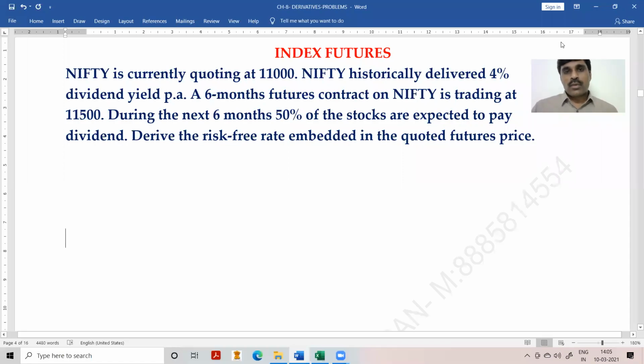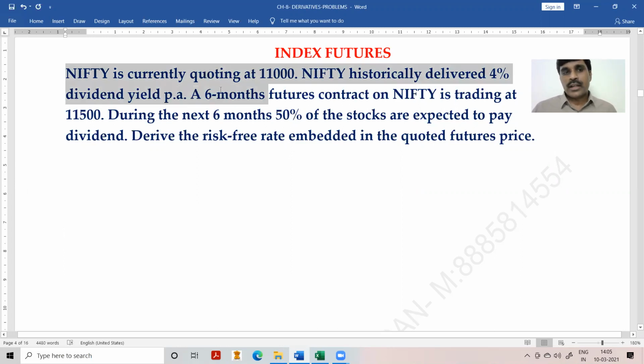Right, look at this problem. This is a problem on index futures, a very conceptual oriented problem. This problem stresses the importance of conceptual knowledge rather than doing the problems formula based. Okay, look at this. So Nifty is currently quoting at 11,000.